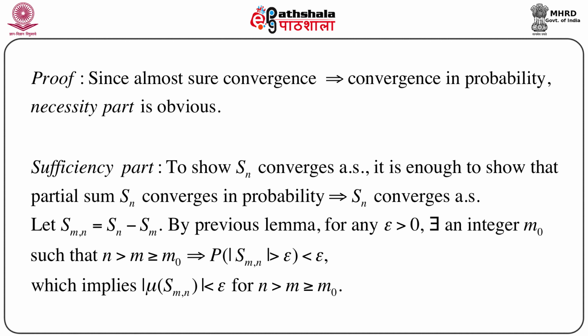This is just by the previous lemma, because we have assumed here that convergence in probability holds. Since the probability of modulus of Smn greater than epsilon is less than epsilon, this probability is extremely small, which immediately implies that modulus of mu of Smn is less than epsilon for n greater than m greater than or equal to m naught.